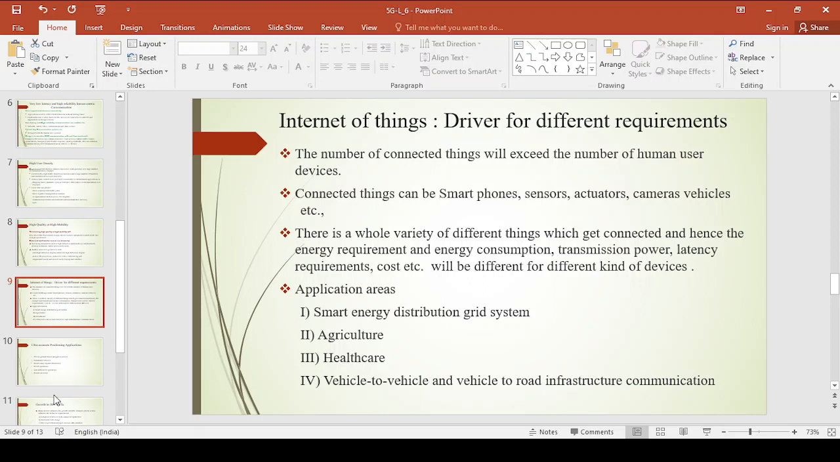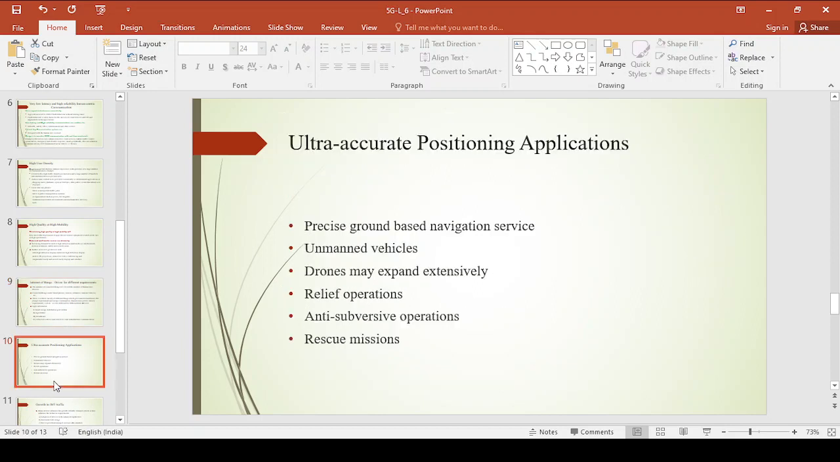Now connected things, either smartphones, actuators, sensors, etc. As we are connecting this variety of different things together, the energy requirement will vary, energy consumption will vary, transmission power will vary, cost will vary, all these will vary. Now the Internet of Things application areas are agriculture, healthcare, smart energy distribution grid system, and vehicle to vehicle and vehicle to road infrastructure communication. These are the places where you can apply Internet of Things, where you can connect a whole variety of different things, right?